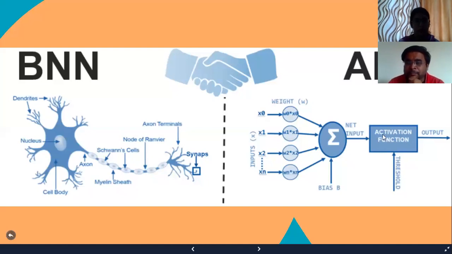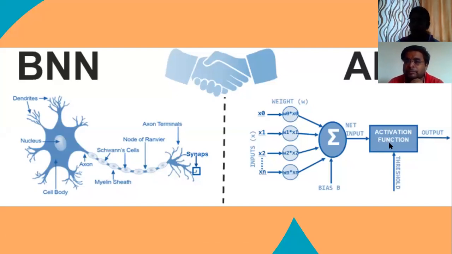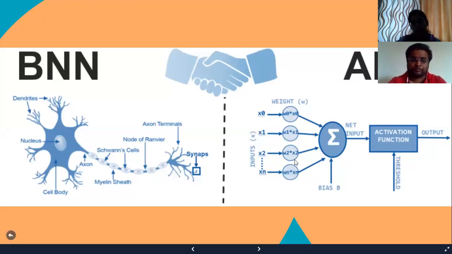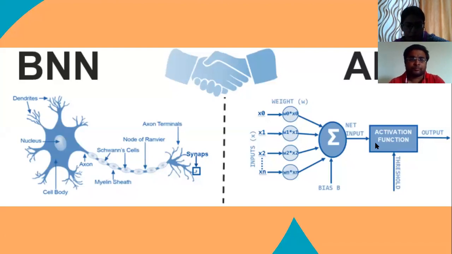What is the activation function? Here it is checking whether a nucleus or neuron has to provide any kind of output or not. Because if the priority of that particular signal is not high enough to get activated, we don't have to provide any kind of output.